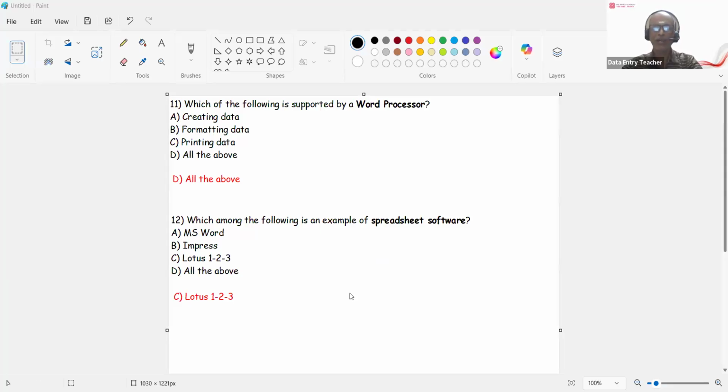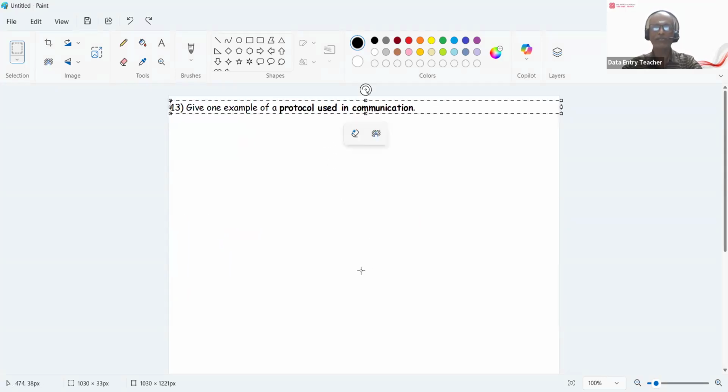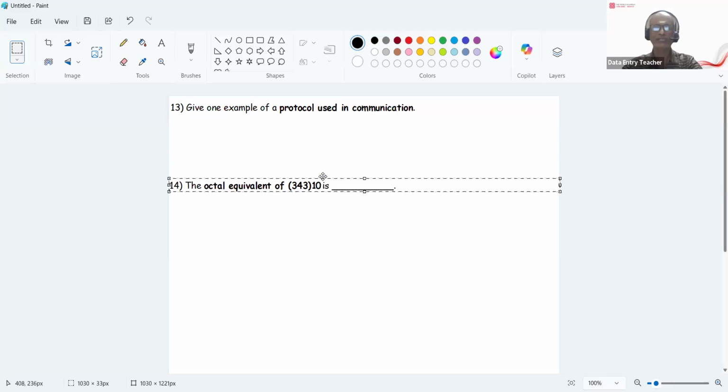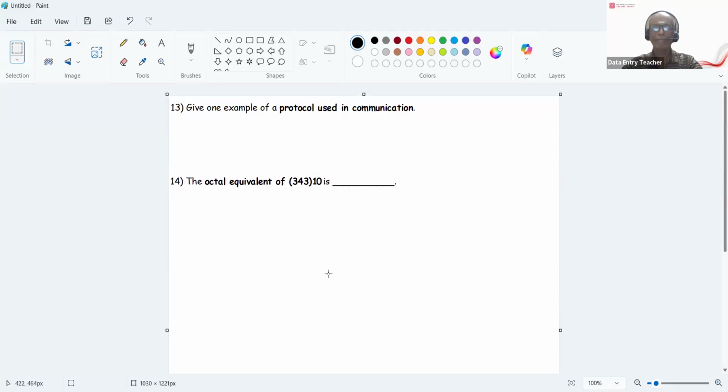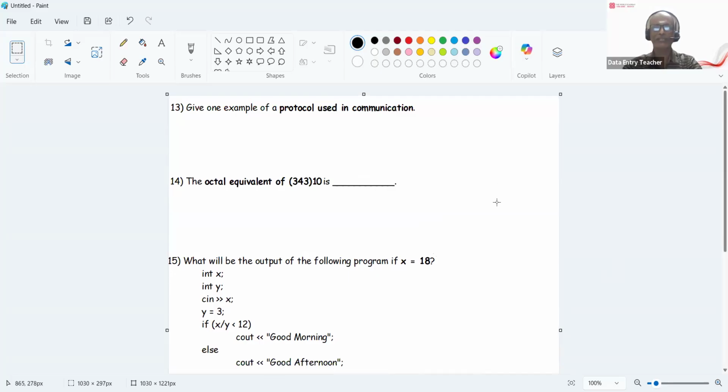All right. Give one example. 13th question. Give one example. Let me paste because these are all one-line questions. So let me write all the questions here. Let me paste all the questions. So next question is octal equivalent. Next question will be what will be output? Yes. So let's work for these three questions.